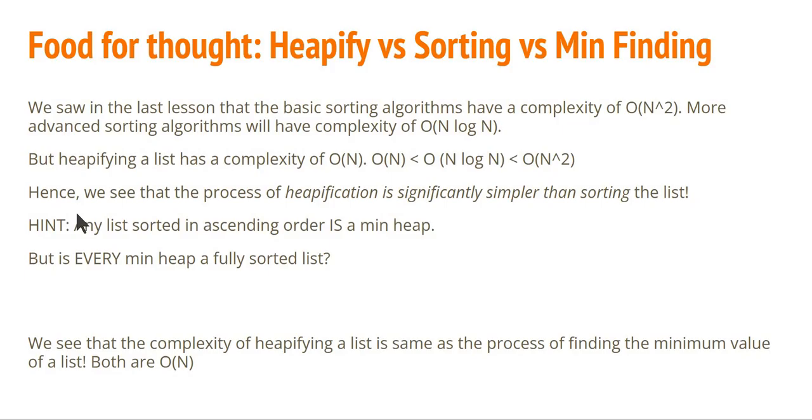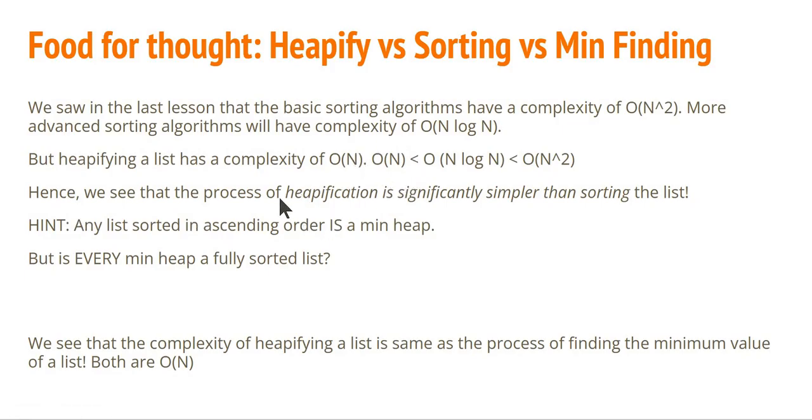So clearly, we can see that heapifying is order of n, much simpler than sorting using, let's say, selection sort, insertion sort, and bubble sort, which seems to make sense, because we are doing very few comparisons in heapification compared to sorting. Now, more advanced sorting algorithms get us to complexity of n log n. Interesting to note here that heaps themselves lead to an algorithm called heap sort. We are going to learn that later, whose complexity is order of n log n. N log n is definitely better than n square, but still it's worse than n.